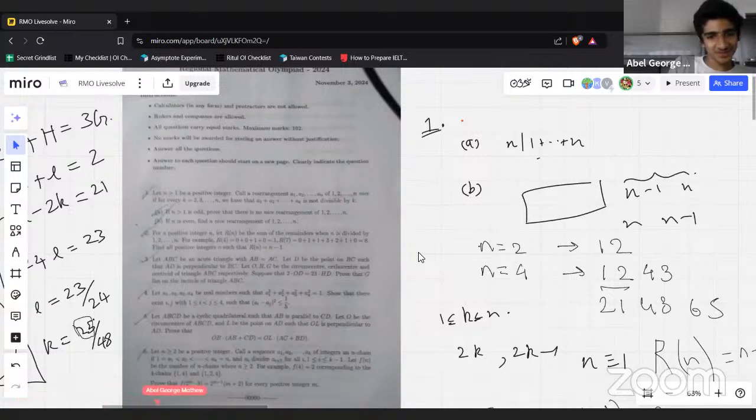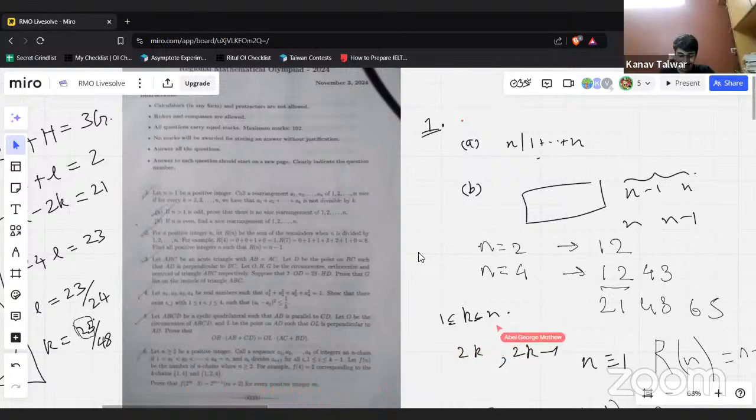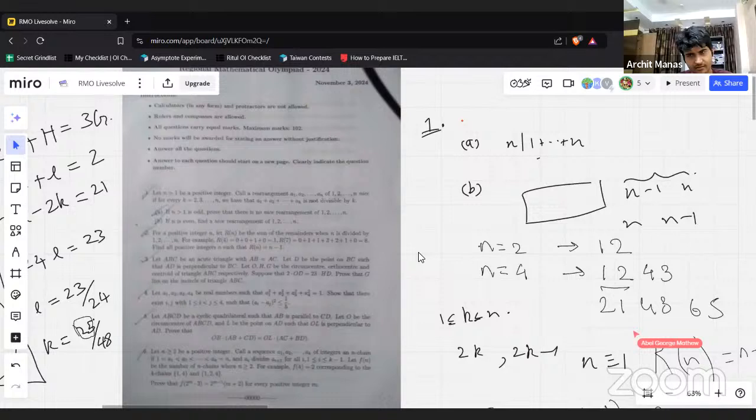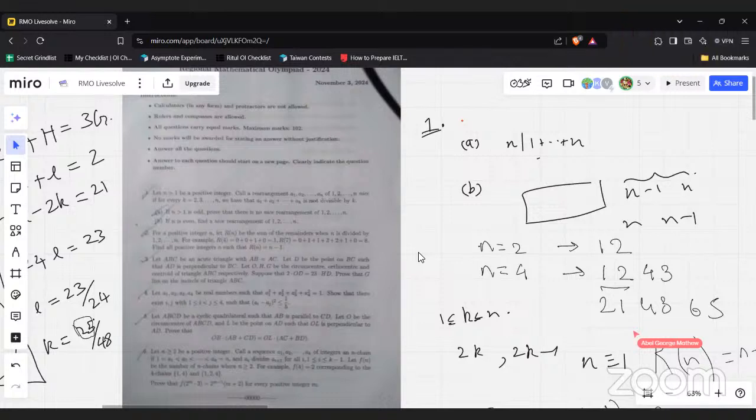I think most people should have done that. Yeah, and I think last year P3 had the sum of digits thing. Everybody should be able to do 5. Yeah, okay. Last year there was a fourth power, sum of digits. Okay, last year there was the case bash. This year it doesn't.